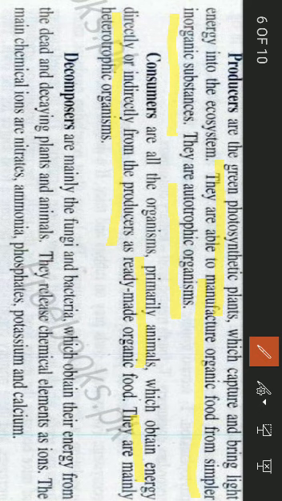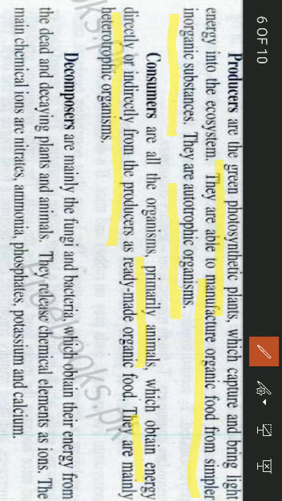Their direct source of food is plants, or you can say other photosynthetic living organisms. When we say indirect source of food, it includes organisms like lion and bear that feed on the flesh of rabbits, goats and cows. So they have indirect dependence for their food on the producers.